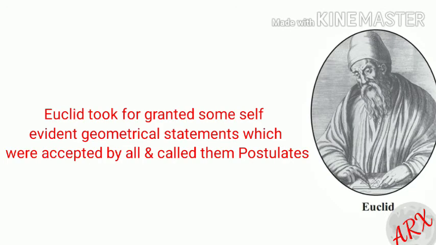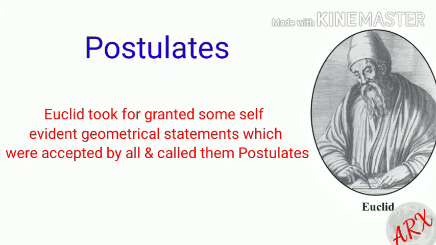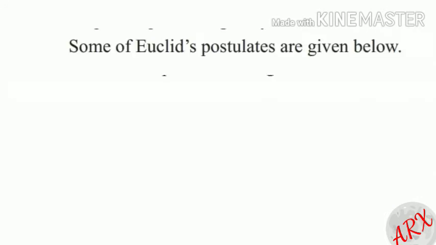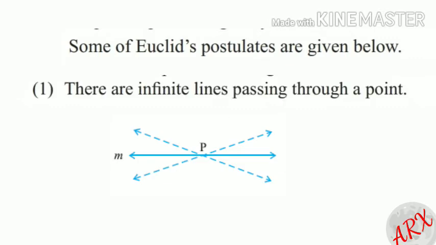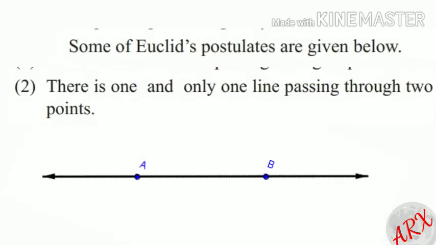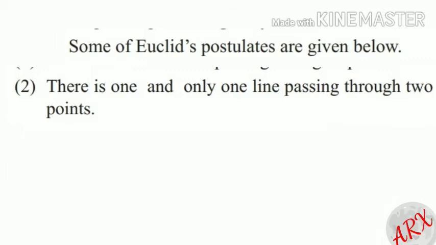In the 3rd century before the Christian era, the Greek mathematician Euclid gathered the knowledge of geometry. He took for granted some self-evident geometrical statements which were accepted by all and called them postulates. Here, some of Euclid's postulates are given below. First, there are infinite lines passing through a point. Second, there is one and only one line passing through 2 points.